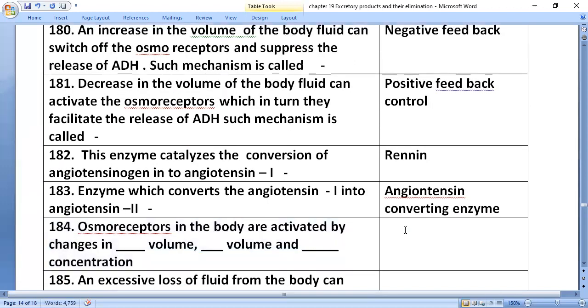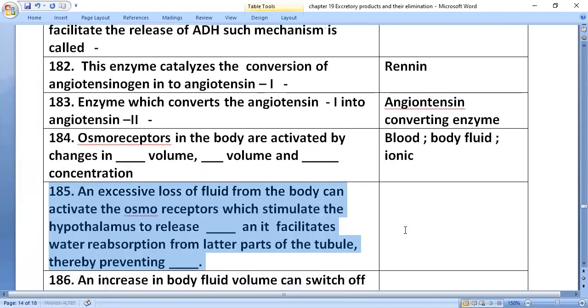Osmoreceptors in the body are activated by changes in blood volume, body fluid volume, and ionic concentration.